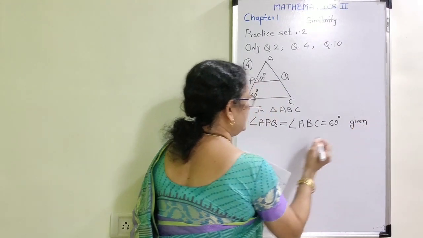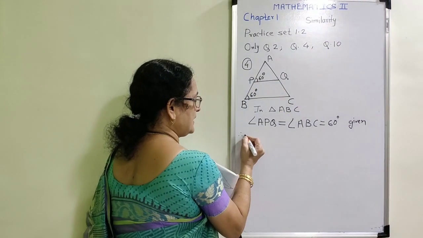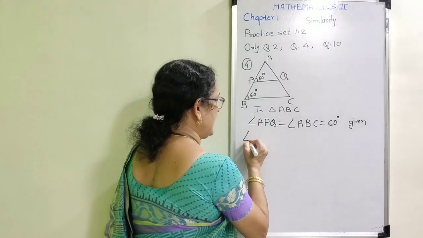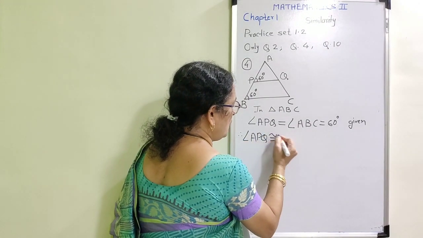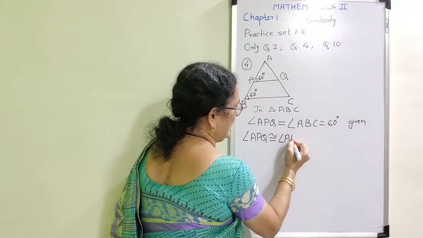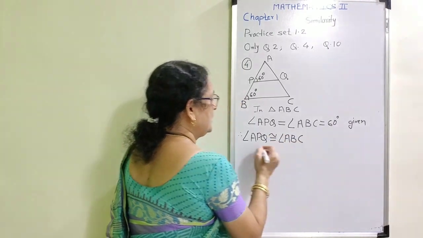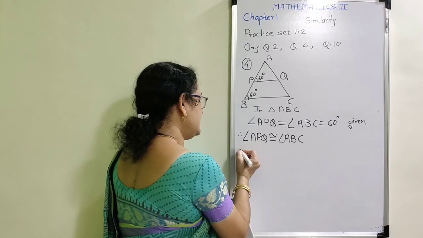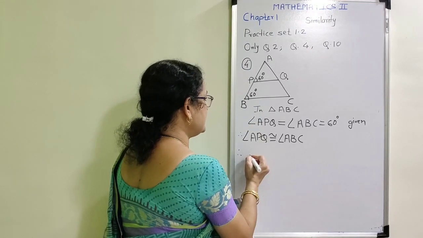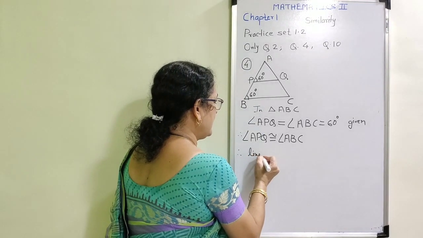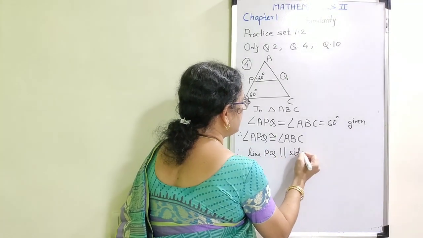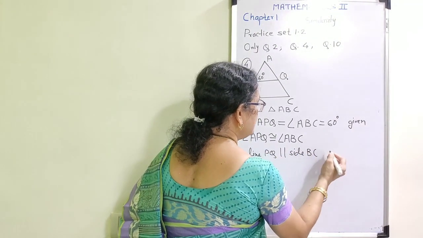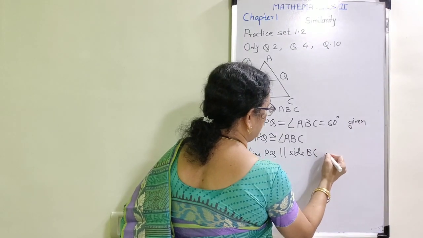Now from those measures, I can write therefore angle APQ is congruent to angle ABC, but these are corresponding angles, therefore line PQ is parallel to side BC using the corresponding angle test.